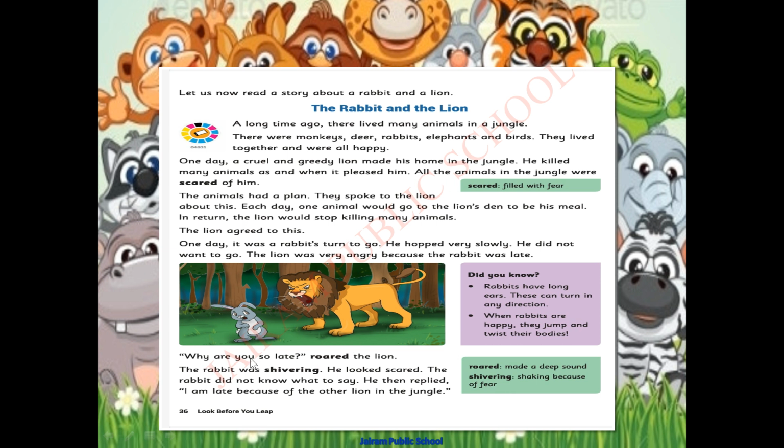Roared. Why are you so late? Roared the lion. The rabbit was shivering. Look at the rabbit, it is shivering. Shivering means what? Shaking because of fear. So the rabbit was shivering, shaking its body because of fear. So he looked scared. Look at the rabbit, it was so scared about the lion.